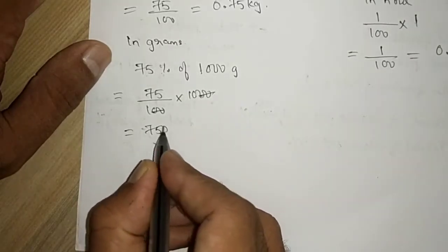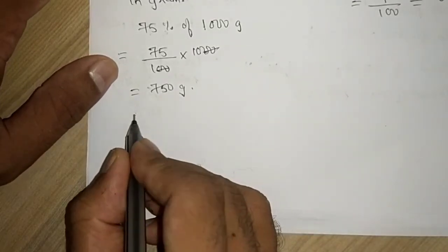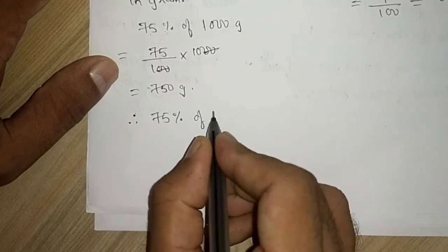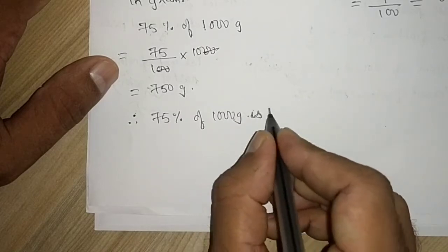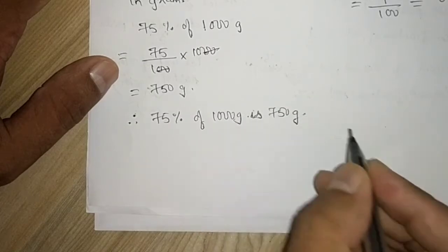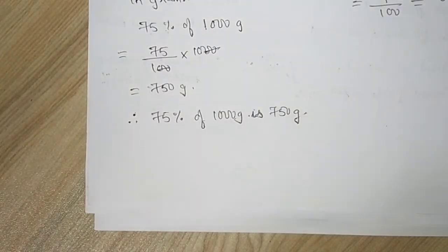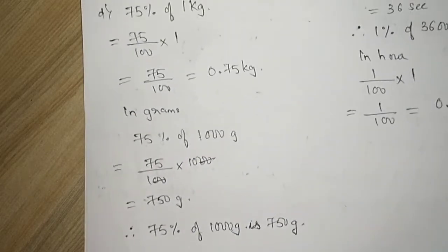So I will get 750 gram. So can I write therefore 75% of 1000 gram is 750 gram. Hope you have understood. We are going to solve question number 5 right now, but let me first write it down.